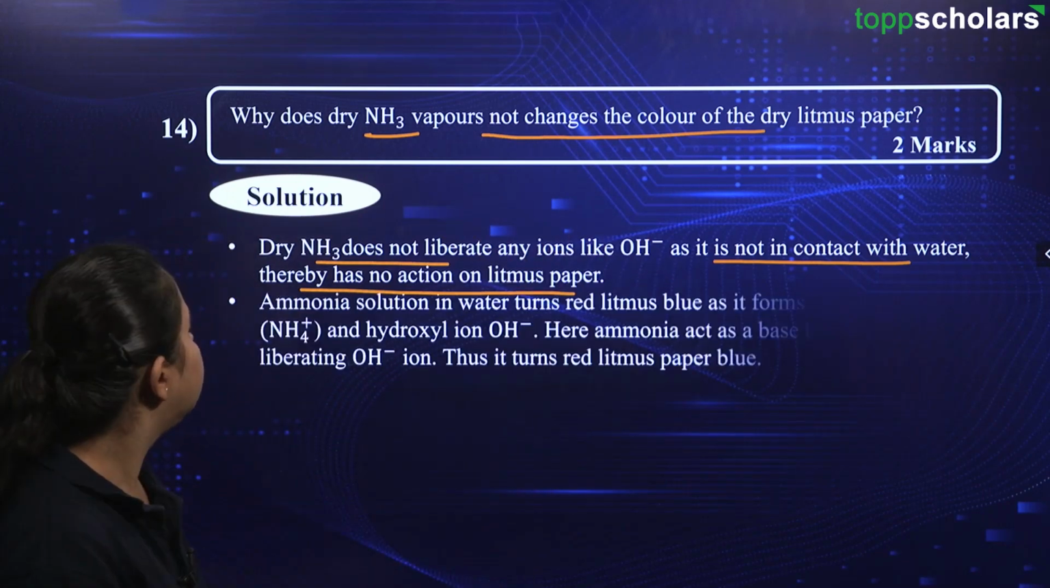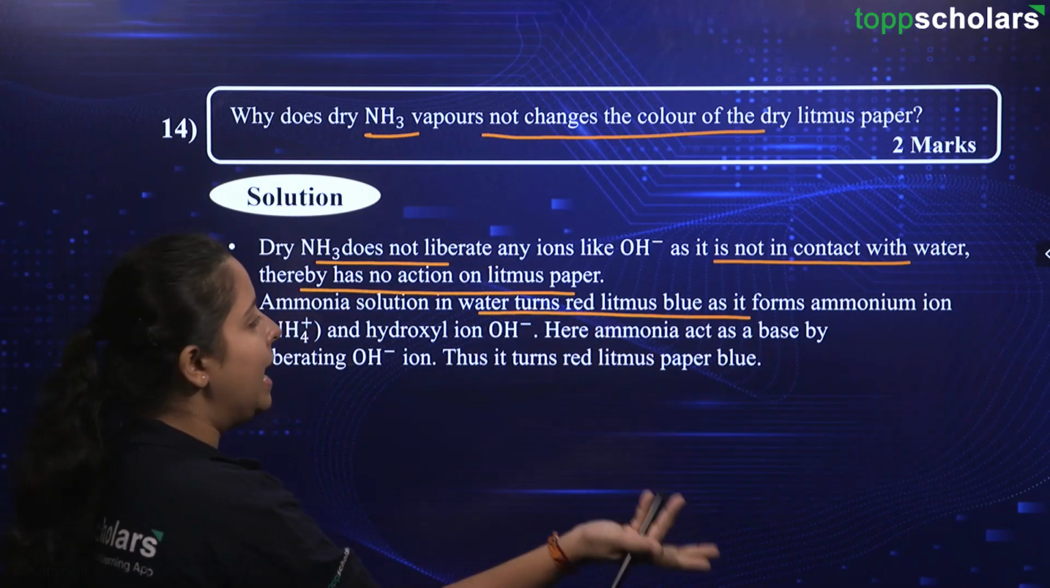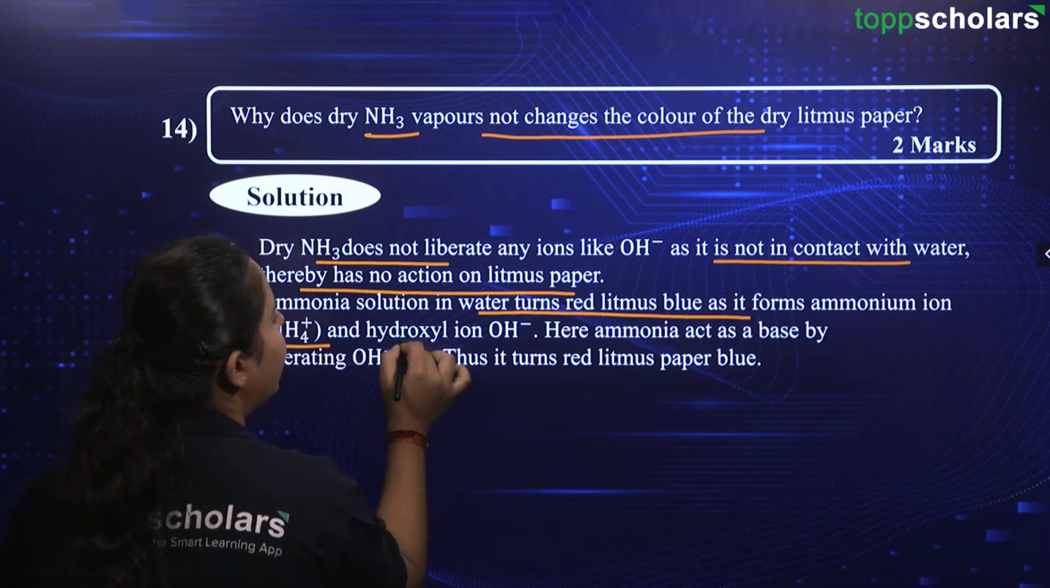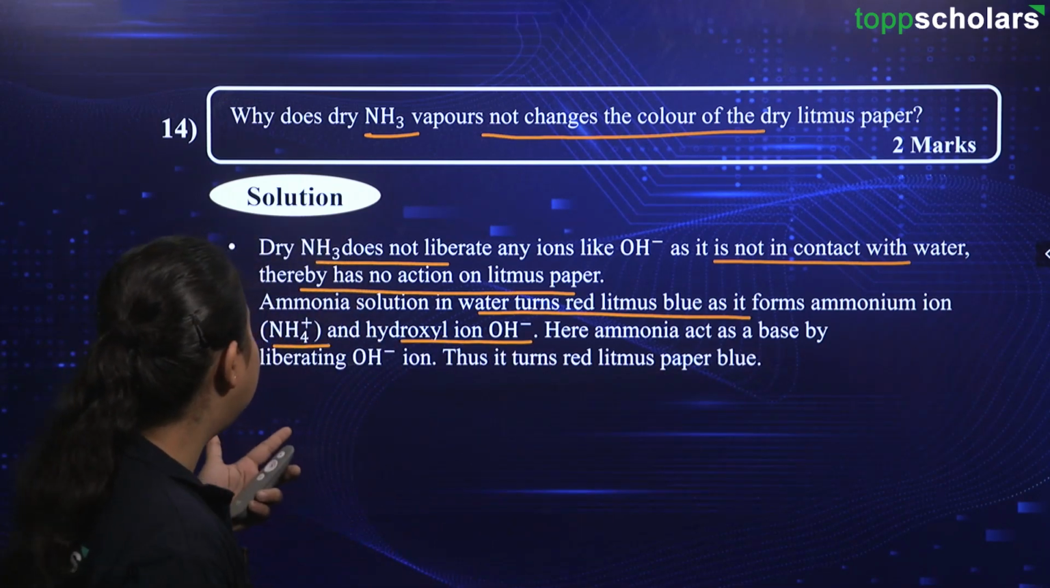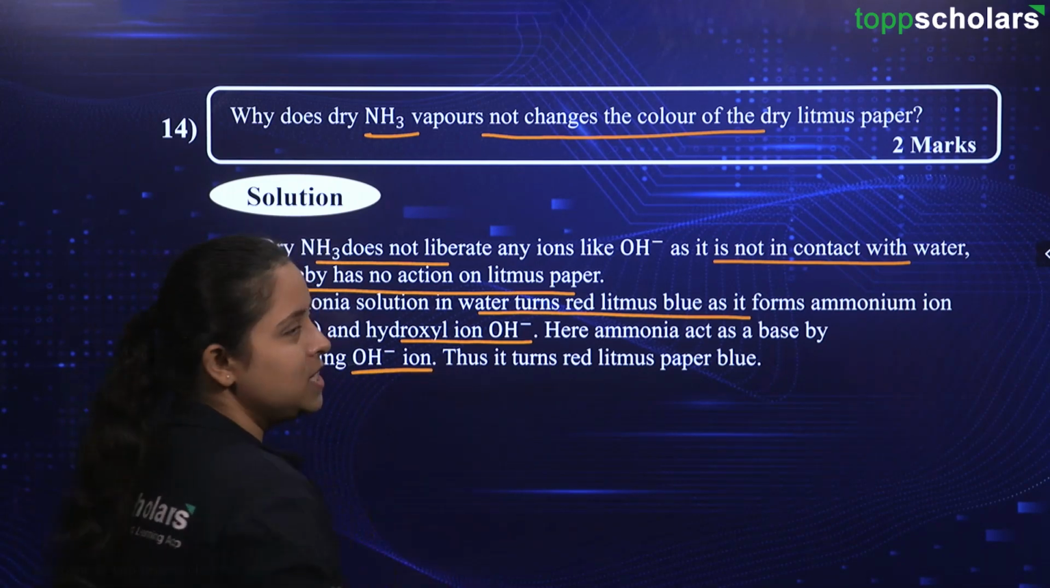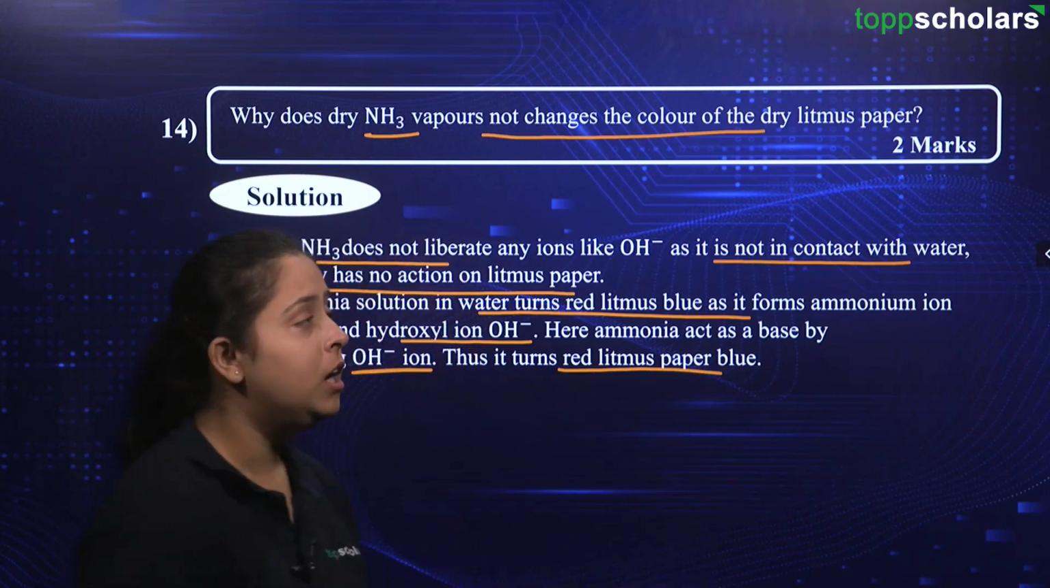Okay, ammonia solution in water turns red litmus blue as it forms ammonium ion and hydroxyl ion. Here, ammonia acts as a base by liberating OH minus ion, as we just talked about in our discussion. Thus, it will turn red litmus paper blue.